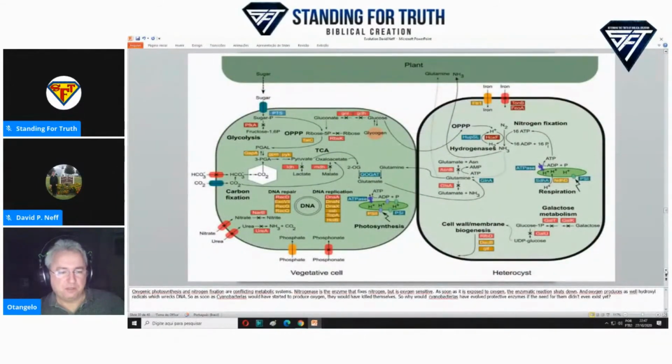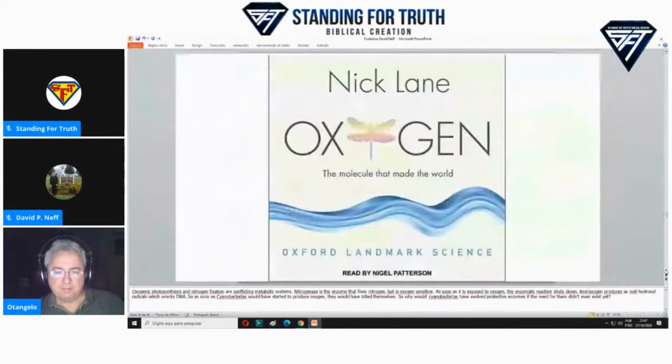Oxygenic photosynthesis and nitrogen fixation are conflicting metabolic systems. Nitrogenase is the enzyme that fixes nitrogen, but is oxygen sensitive. As soon as it is exposed to oxygen, the enzymatic reaction shuts down. And oxygen produces as well hydroxyl radicals, which wreck DNA. So as soon as cyanobacteria would have started to produce oxygen, they would have killed themselves. So why would cyanobacteria have evolved protective enzymes if the need for them didn't even exist yet?